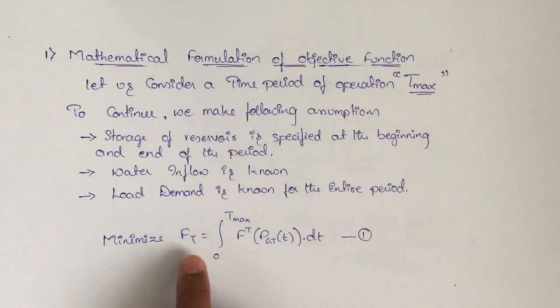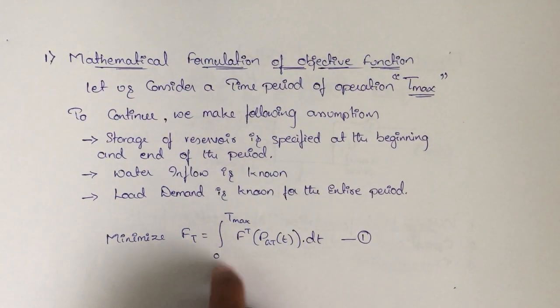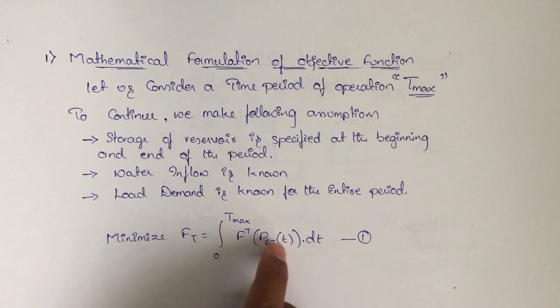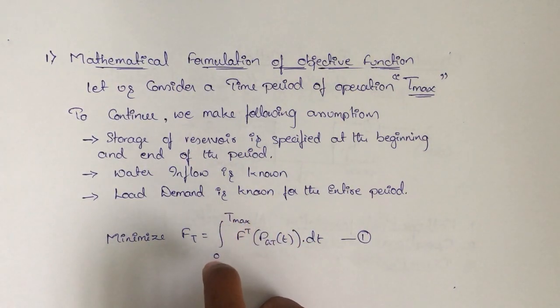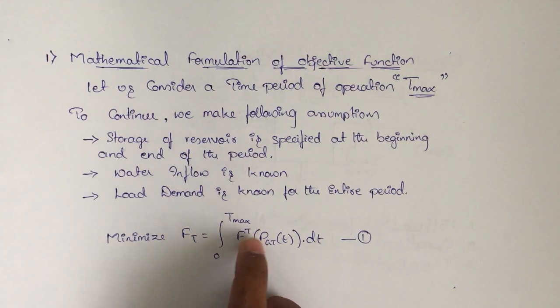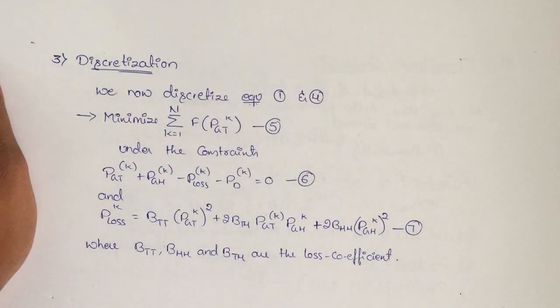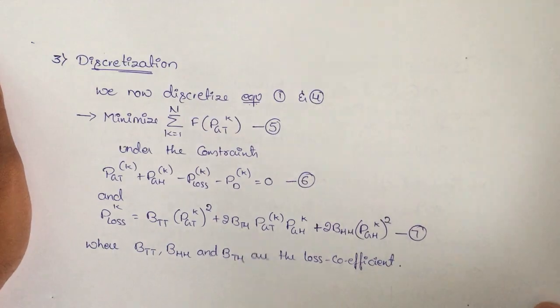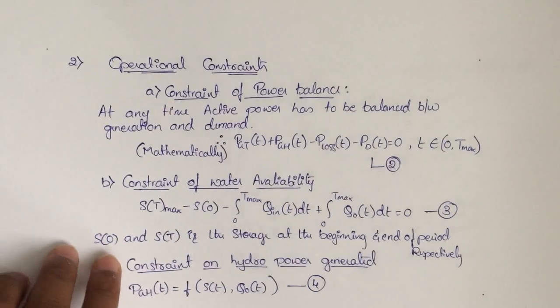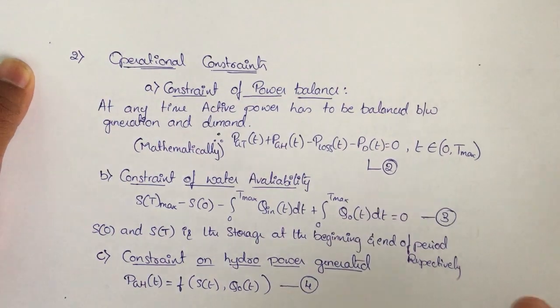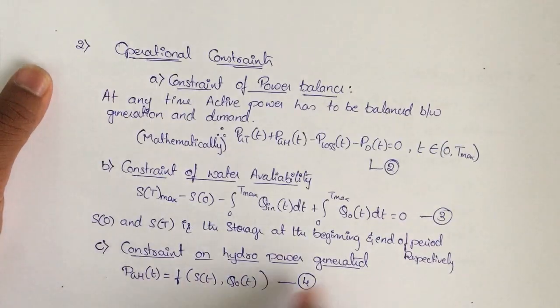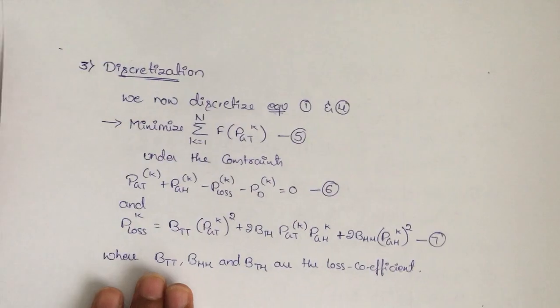Equation 1 is F of T, integration from 0 to t max of f of PGT of t into dt. This is a continuous time function. You can see integration from 0 to t max. It's a continuous time function, equation 1. Also equation 4 is a continuous time function. Wherever t comes, it is a continuous time function. Remember that.